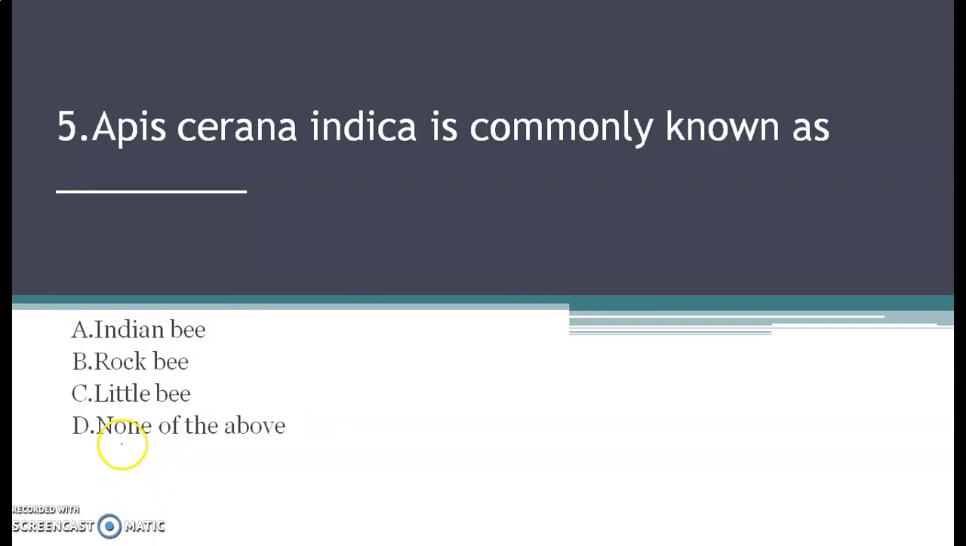Next question is, Apis cerana indica is commonly known as, and your options are A, Indian bee, B, rock bee, C, little bee, and D, none of the above. See, Apis cerana indica, as the term over here is Apis, it's a species, it's a name of the honey bee. ठीक है? अब यहाँ पे उसको कॉमनली क्या कहते हैं आपको वो मार्क करना है. इट्स इंडियन बी और रॉक बी, लिटिल बी और नन ऑफ द अबव.